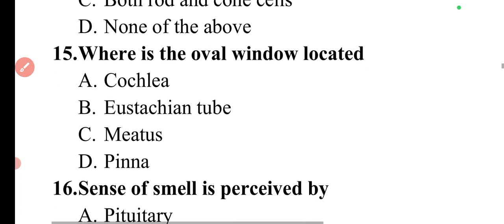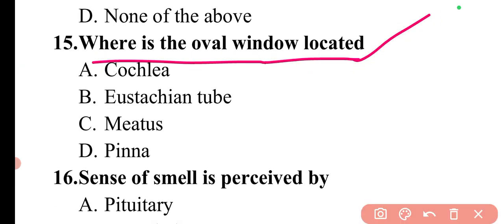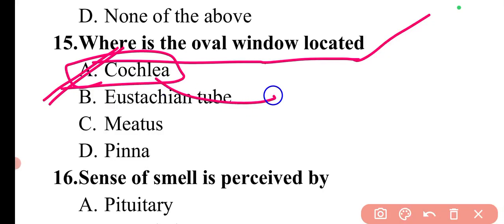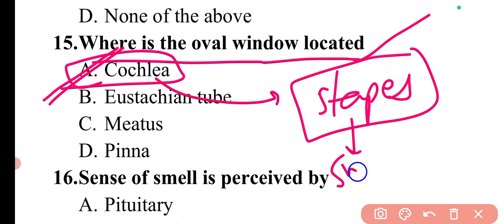Next question is where is the oval window located? So the oval window is located in the cochlea. So here option A will be the correct answer. As we have seen, the ear is divided into three parts: outer, middle, and inner ear. The oval window is a portion of the cochlea, which is located in the inner ear, and it is attached to the stapes bone, which is the smallest bone in the body, in the middle ear.